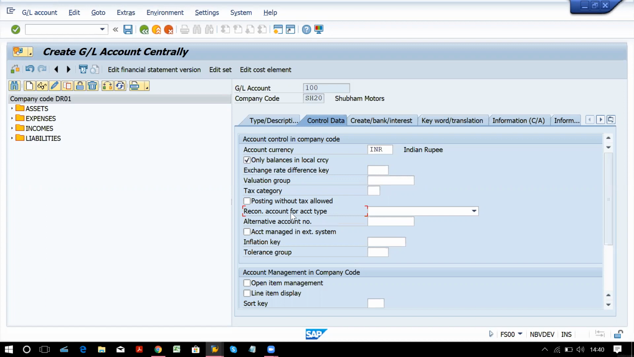Reconciliation type for account type. This is very important for interview. This we generally do for balance sheet side accounts. Okay, sundry debtors, sundry creditors, advances to vendor or from customers, assets, fixed assets. So you have to assign account type. Now sundry debtor is there. Say for example, I'm creating sundry debtor account.